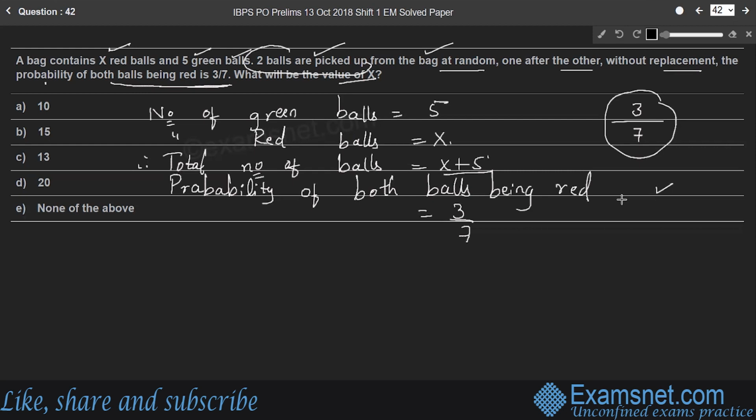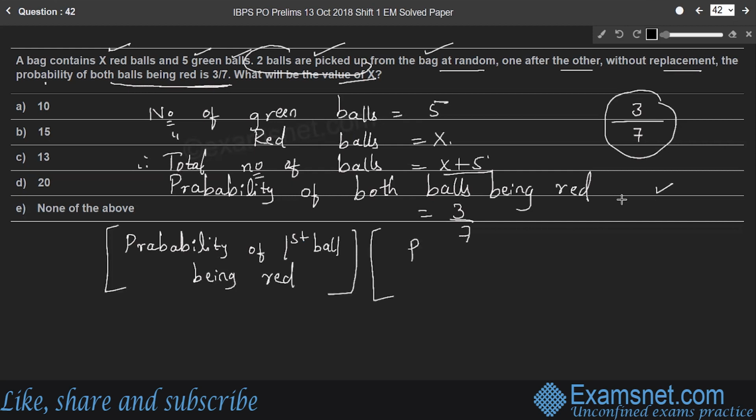Right? Therefore, the LHS is equal to the probability of the first ball being red into the probability of the second ball being red.